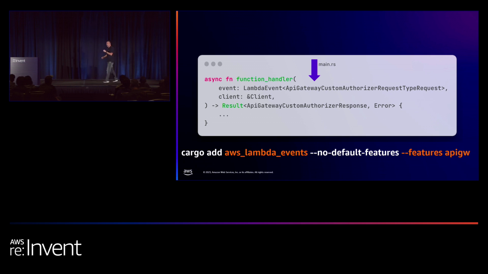Thankfully, again, the AWS team provided us a crate for all the available types for your Lambda handler. The name of the crate is AWS Lambda Events. Pay attention that when you are using this crate, add only the events that you need for your handler. So if you're using API Gateway, add only the events that are related to API Gateway, and so on. Otherwise, you just increase the size of your final binary without any need for it.